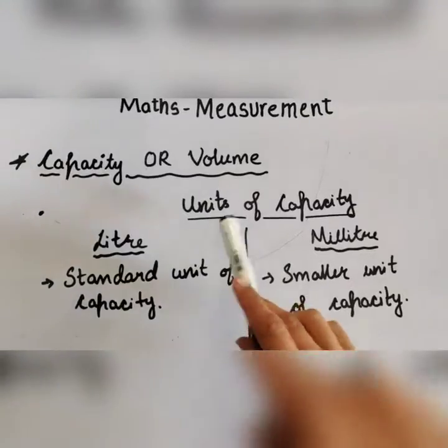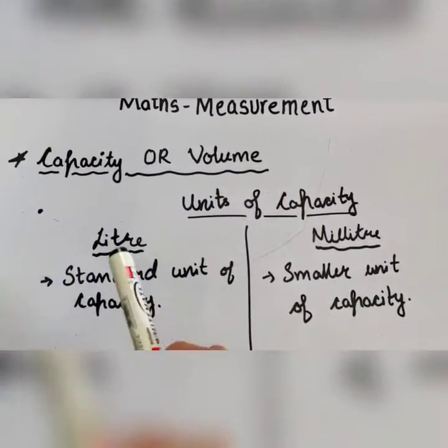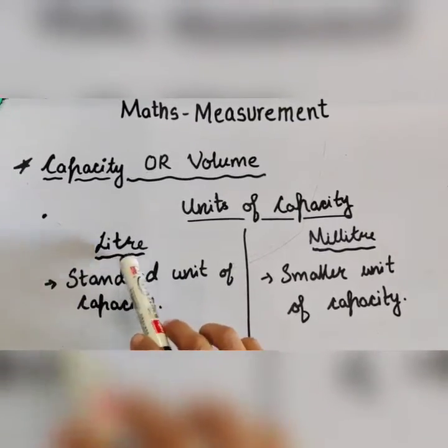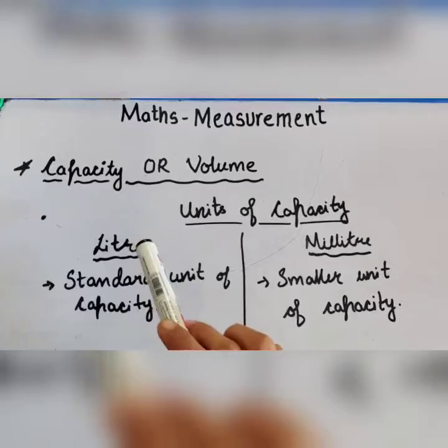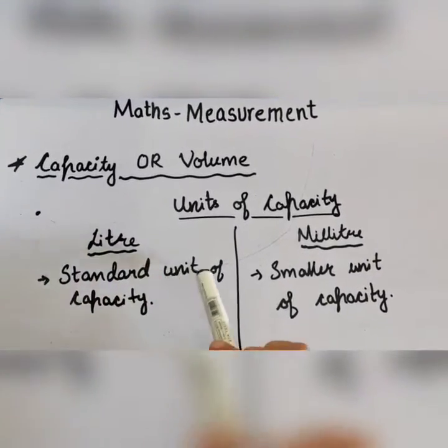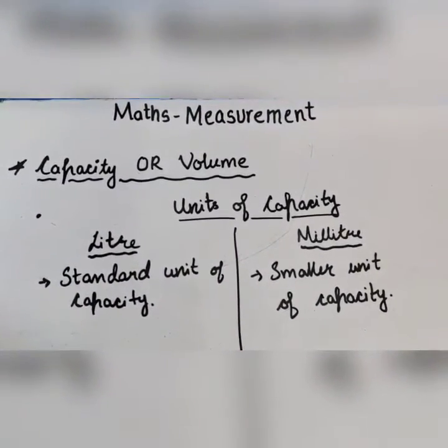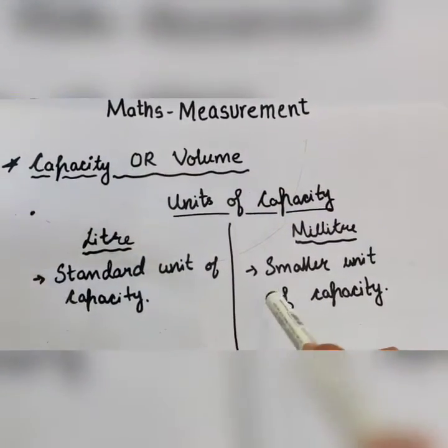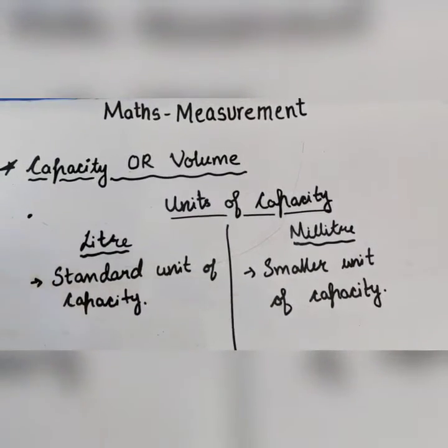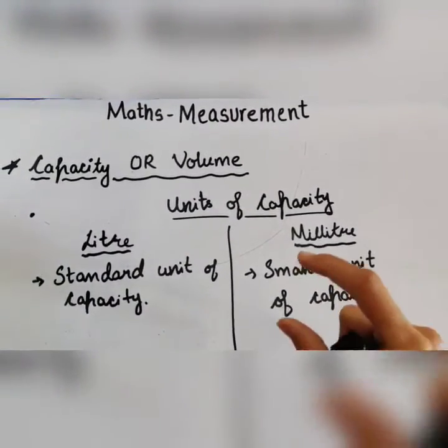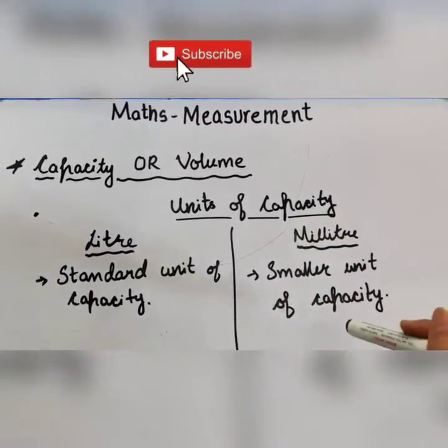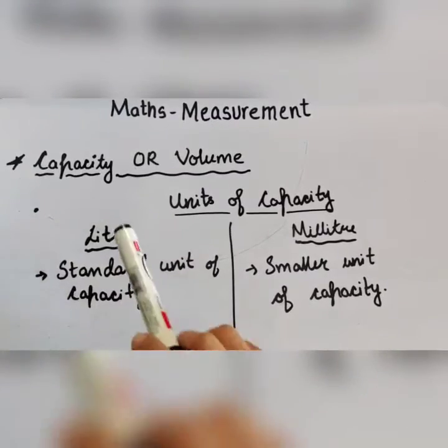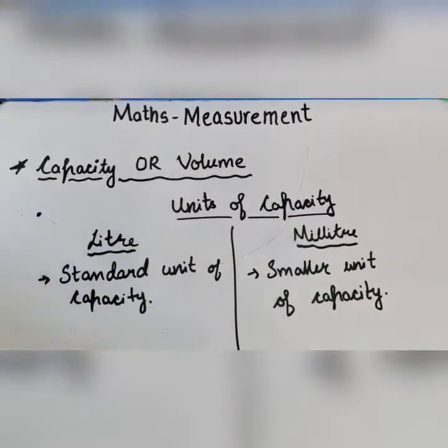Now let us understand units of capacity. There are two units of capacity in which we can measure liquids. One is liter and another is milliliter. Liter is the standard unit of capacity. Usually all the liquids are measured in liters. Next is milliliter. Milliliter is the smaller unit of capacity. When we have to measure a small quantity of liquid, we measure it in milliliters. So these are the two units of capacity, liter and milliliter.